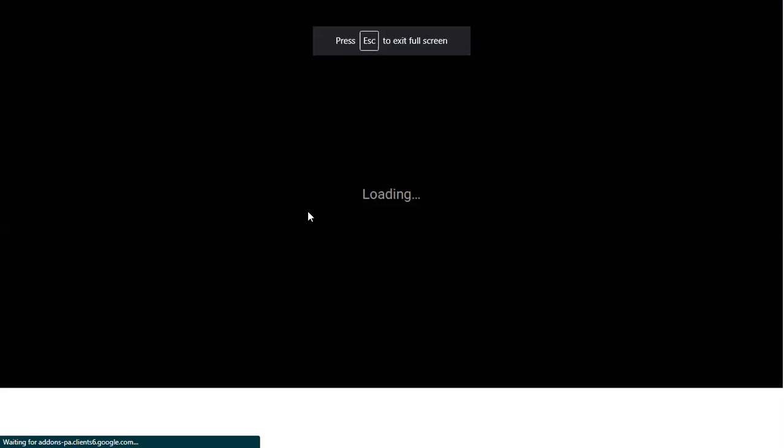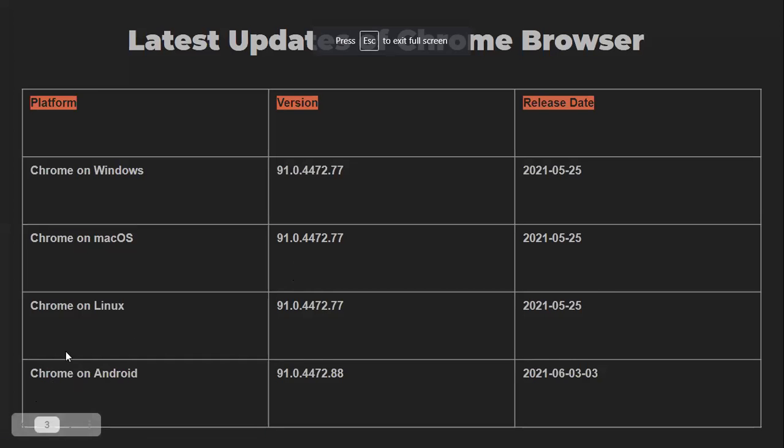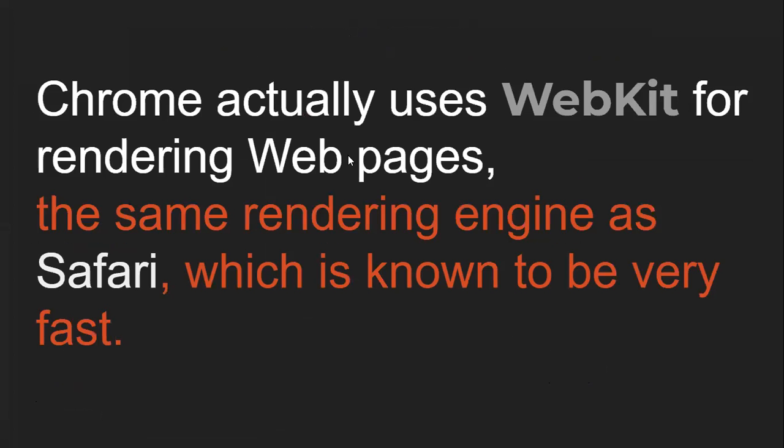For Android, the release date was a bit different because they had to redevelop certain parts and make improvements, and then they released it recently on June 3rd, 2021. So these are the latest versions you'll find for the Chrome browser.